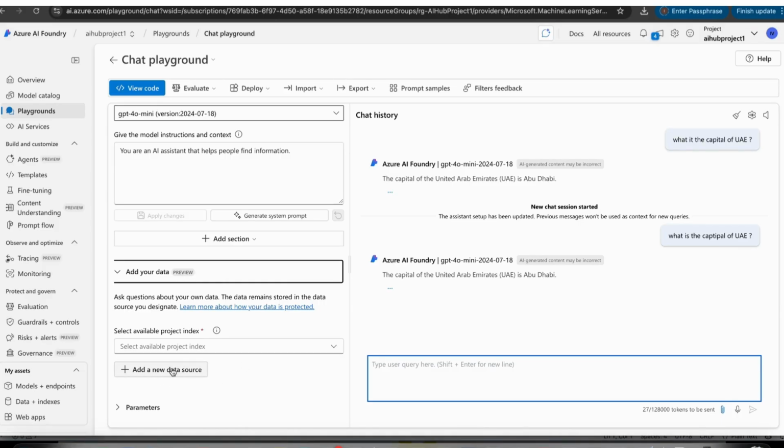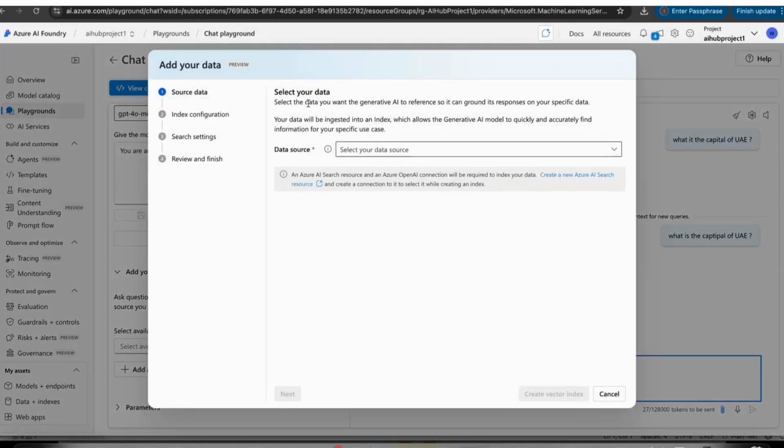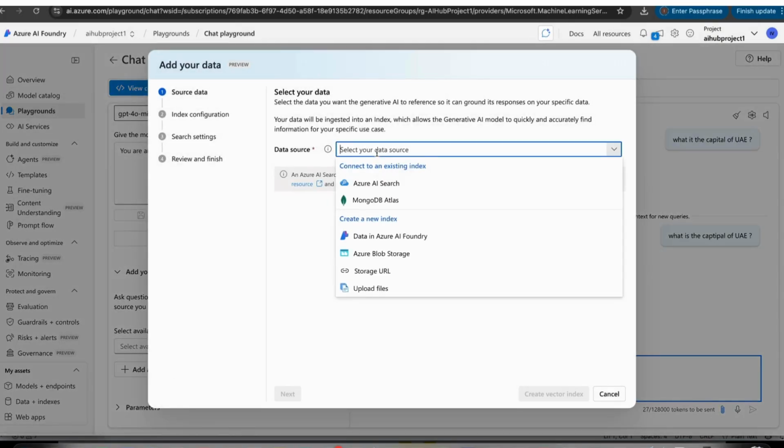So click this button, add a new data source, and here there are multiple options to select the data. If you have your data in your Azure blob storage, you can select that one, or if you want to get your data from any particular URL, you can select that option.